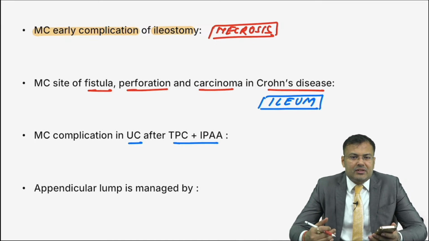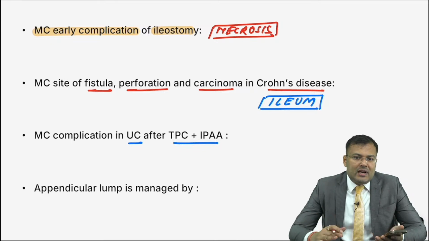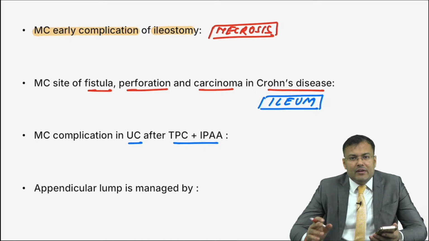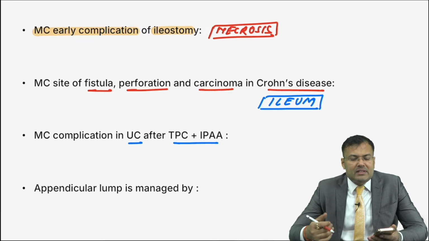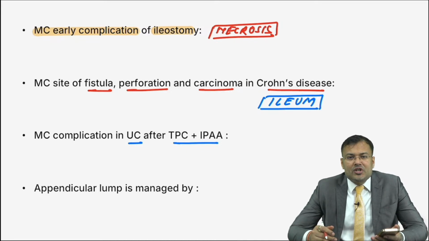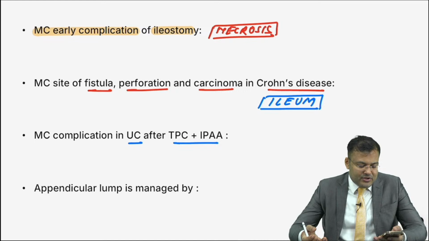Most common complication in patients of ulcerative colitis after total proctocolectomy plus IPAA, ileal pouch anal anastomosis. If you perform total proctocolectomy plus ileal pouch anal anastomosis in an FAP patient, the complication is small bowel obstruction. But in ulcerative colitis, what happens? This is inflammatory bowel disease, so there is inflammation of the pouch.